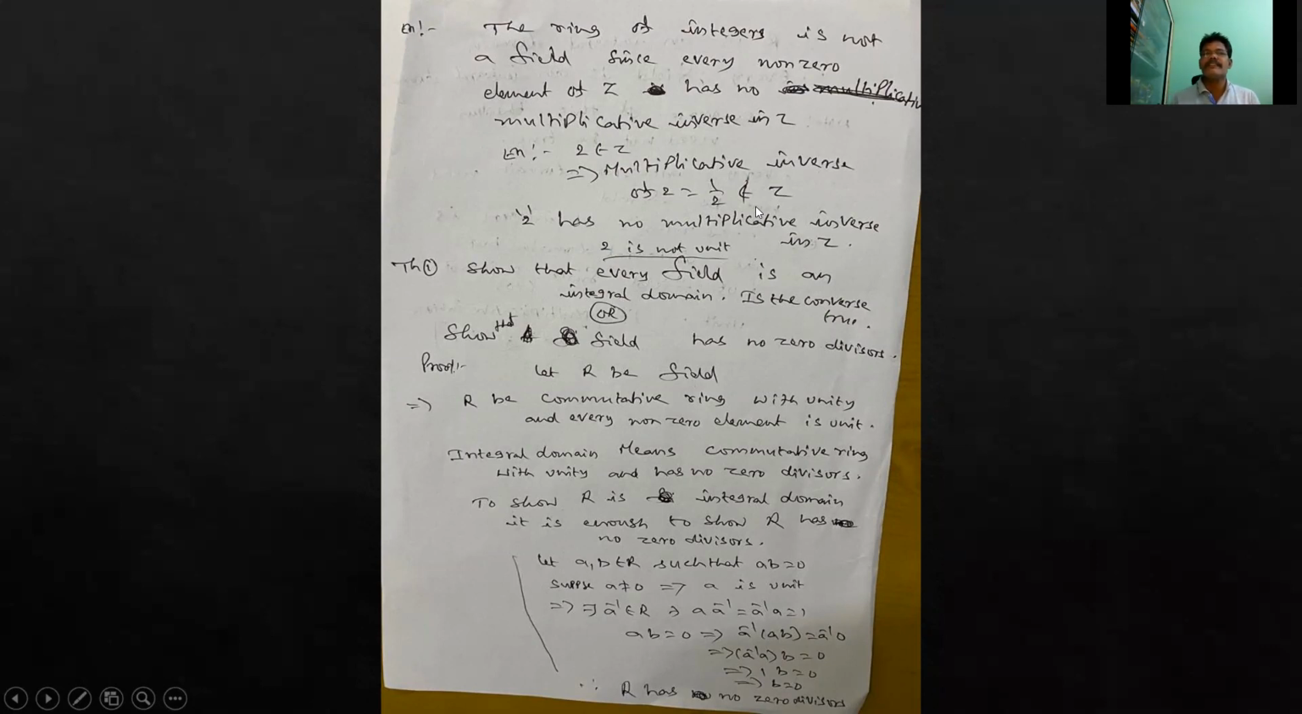In Z, only 1 and minus 1 have multiplicative inverses. The remaining elements have no inverse. For example, if you take 3, the multiplicative inverse of 3 is 1/3, and 1/3 is not in Z.